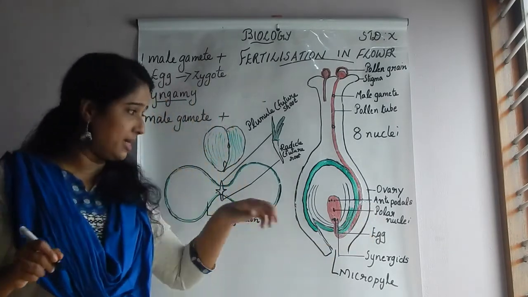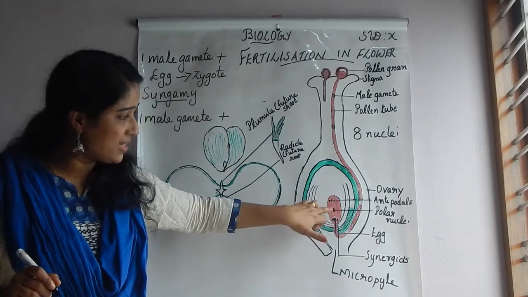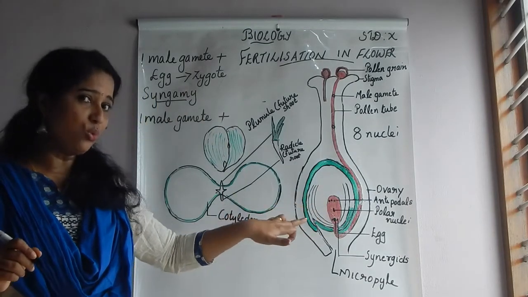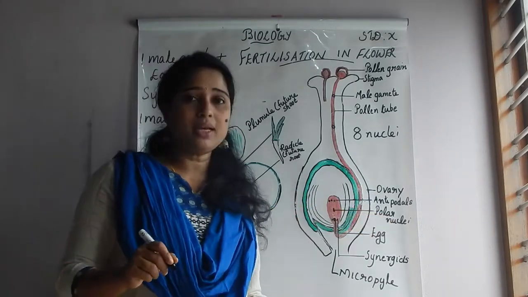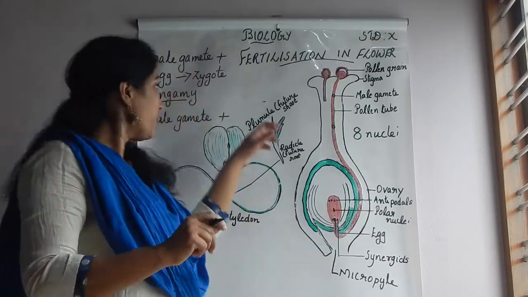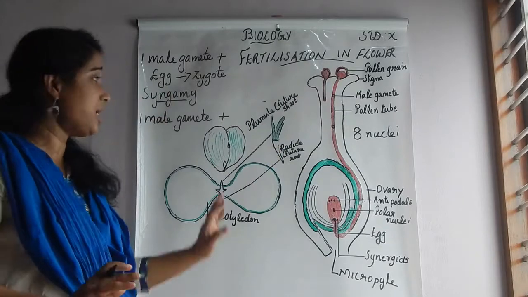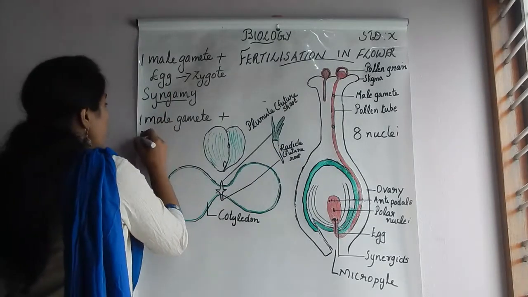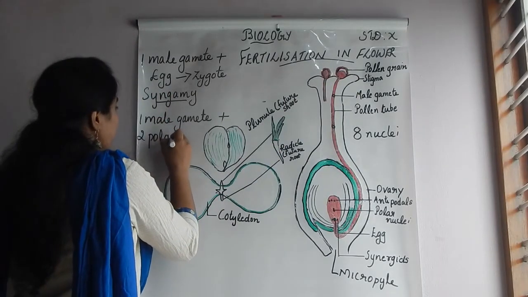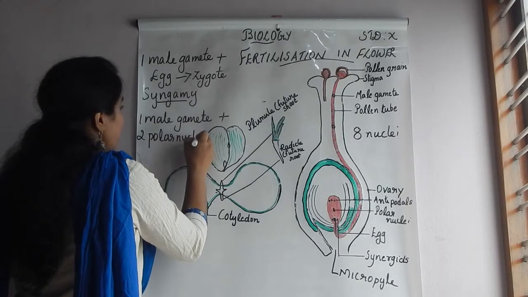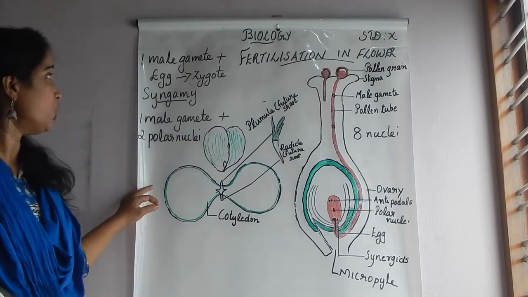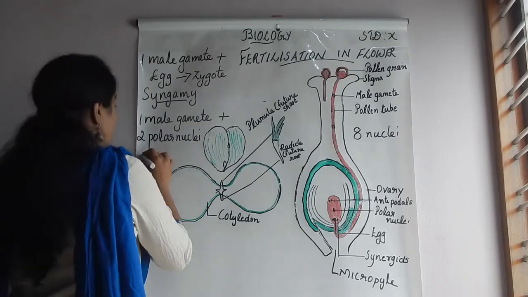I hope it is clear. In the middle you can see two cells or two nuclei. They are known as polar nuclei. So what happens? This one remaining male gamete fuses with the two polar nuclei, and what is formed?